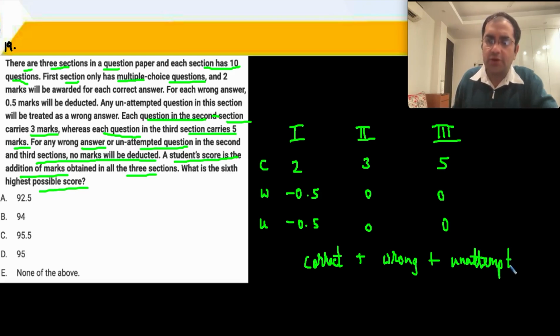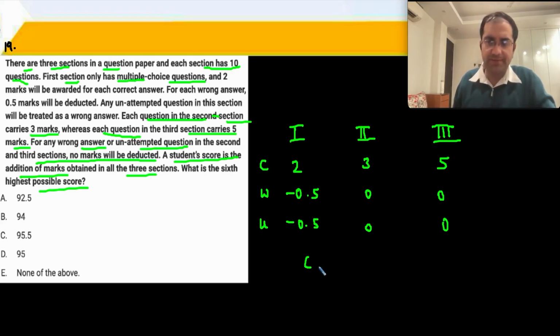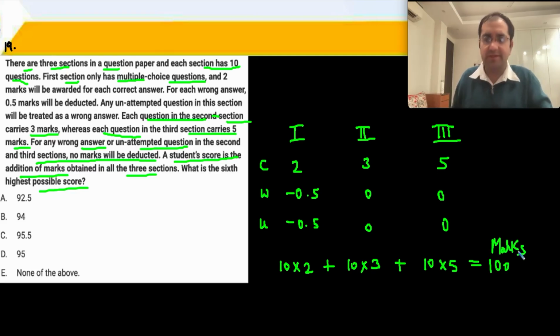First, obviously, let's say all are correct: 10, 20, 30 questions correct. If all questions are correct, then I will have 10 into 2 plus 10 into 3 plus 10 into 5, and this gives me a total of 100 marks. Highest score 100 marks.